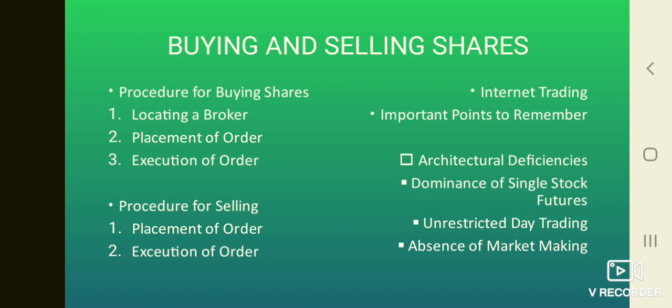If the order is not executed on that day, it automatically lapses. A week order is one which is valid for 1 week. A month order is an order which is valid for 1 month. An open order remains valid in effect until it is executed or cancelled.